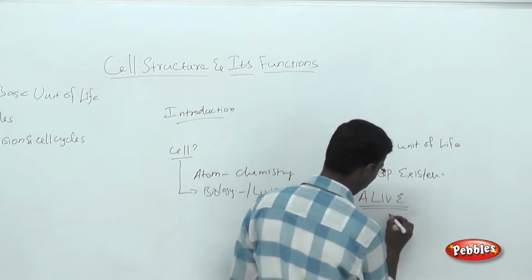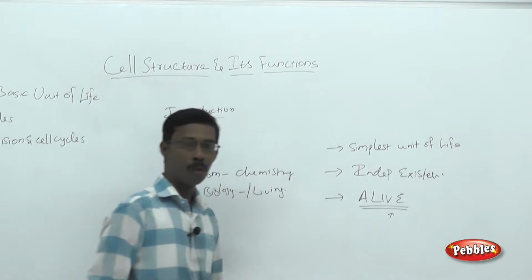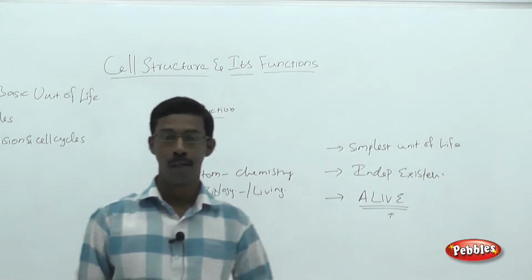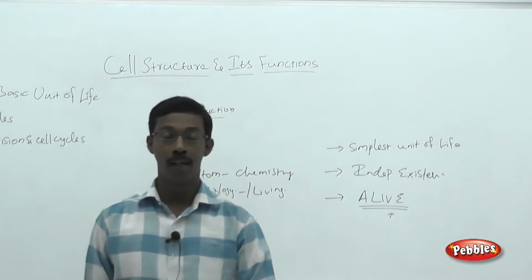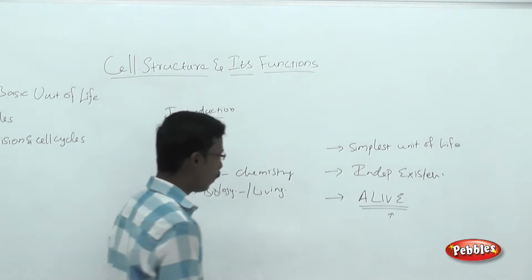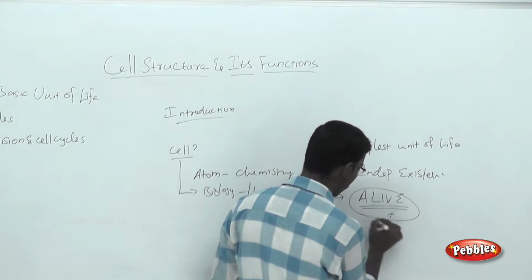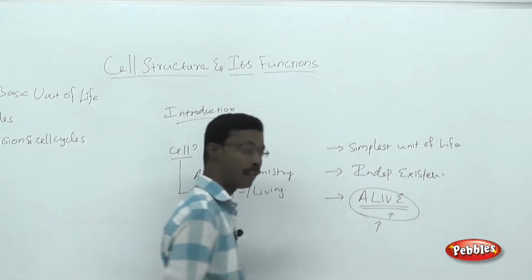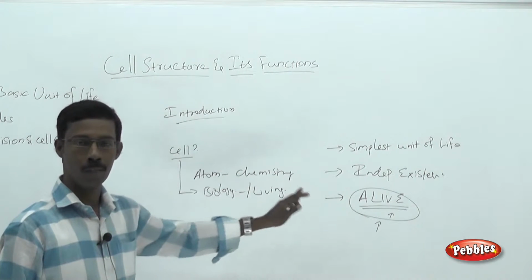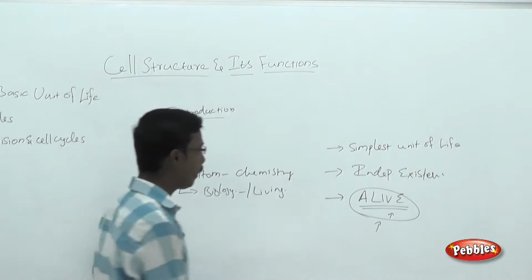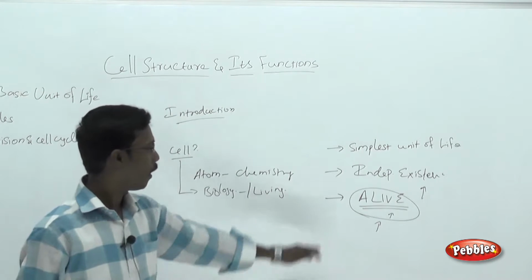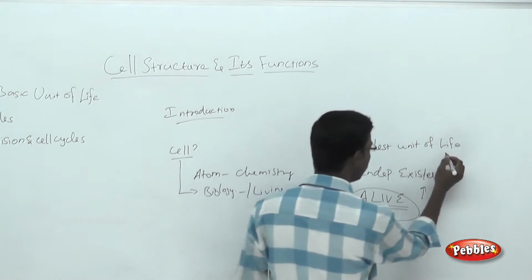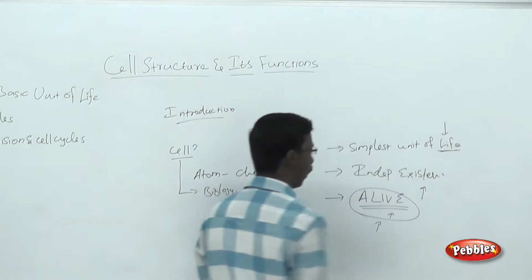So what do you mean by alive? A protein molecule or a nucleic acid molecule or a ribosome cannot be called a living molecule. So what do you mean by alive? They can perform functions. A cell can perform the body's functions, it can exist as an independent small structure, and this is the basic unit of the living organism.